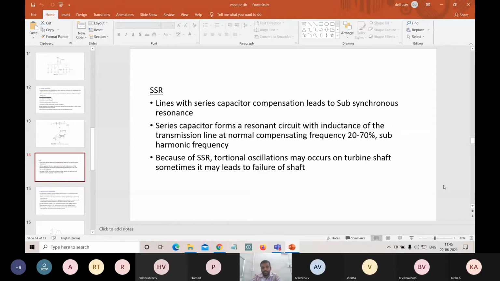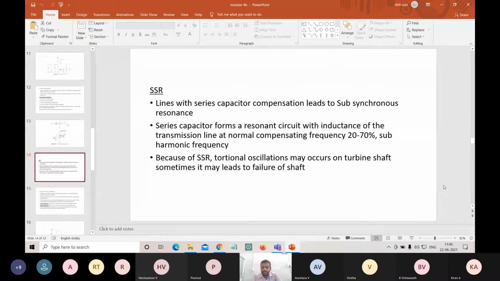So the mechanical system, what are the different mechanical systems there? In our turbines and generating units. These are normally called our mechanical systems in our power systems. Because of the subsynchronous resonance frequency and the natural frequency, when they both coincide,